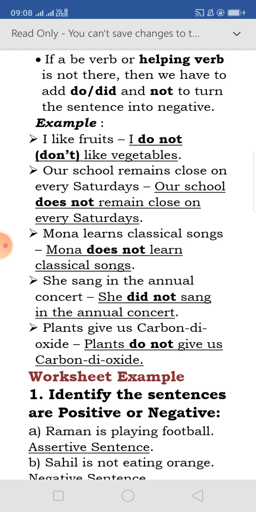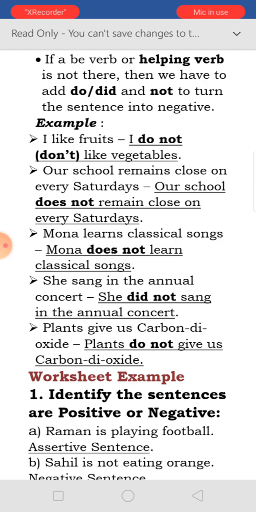See, I is a singular number, but I is the first person, so we have put do over there. School is a singular noun, so we have put does. Mona is third person singular, so we have put does. She sang. Sang is the past tense.